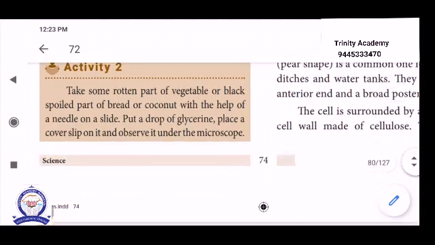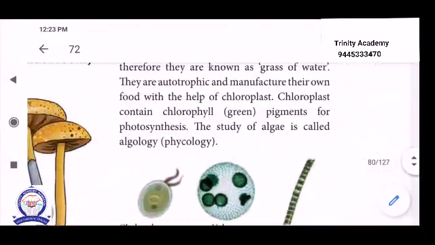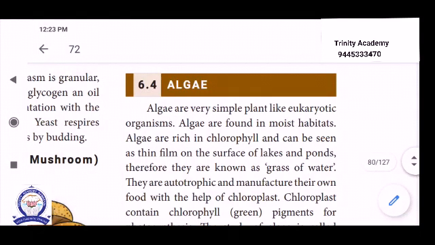Example: these and all. Then next one. Topic: algae. So fungus finished.